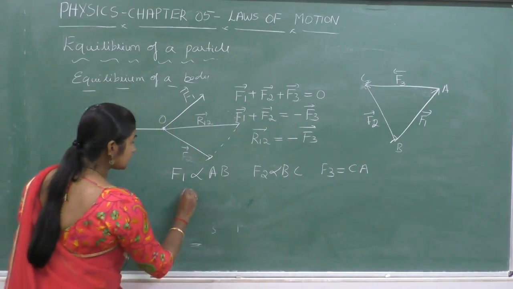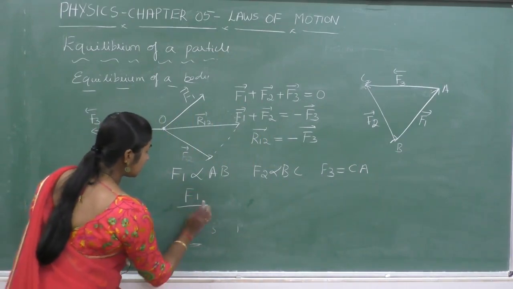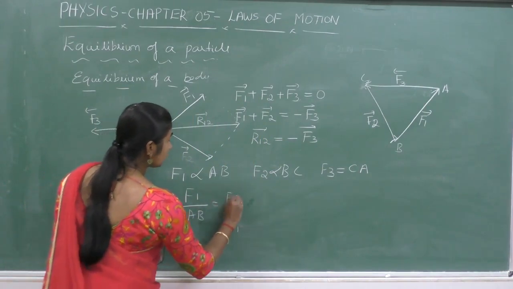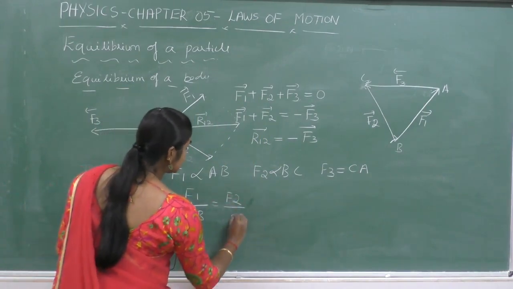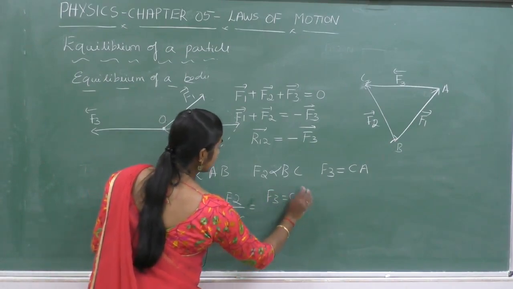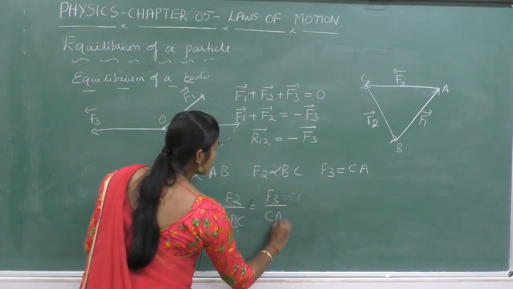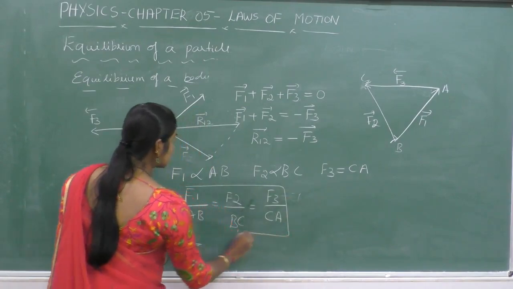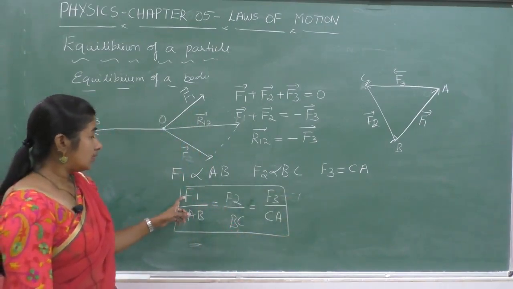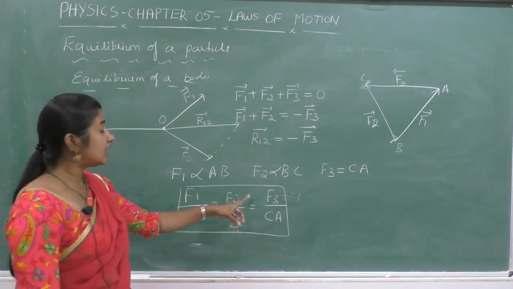Or we can write F1 by AB is equal to F2 by BC, that's equal to F3 by CA. If this condition is satisfied, then we say that the forces are in equilibrium.